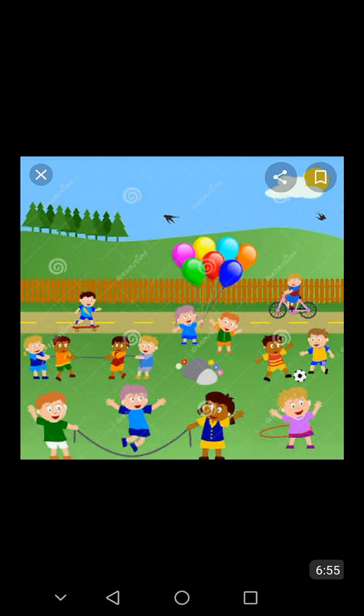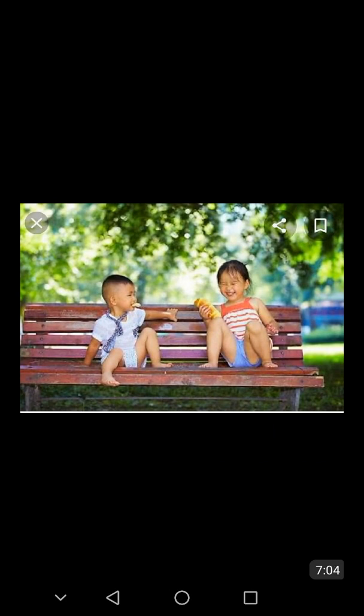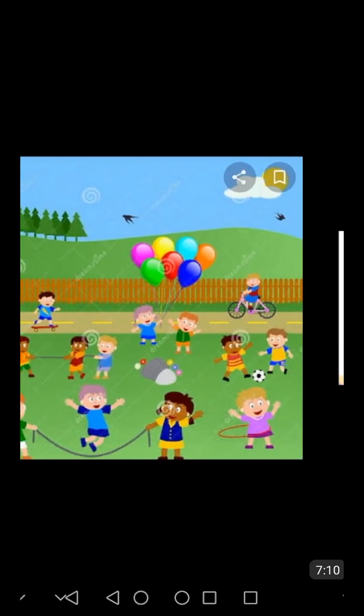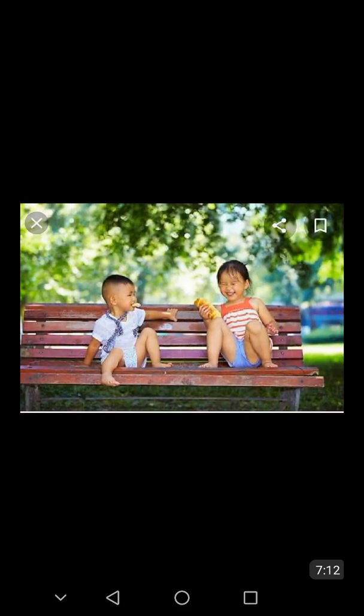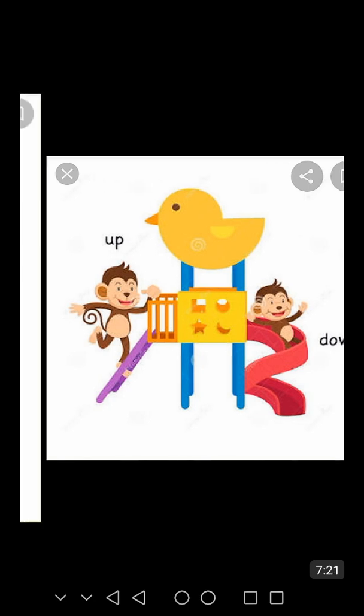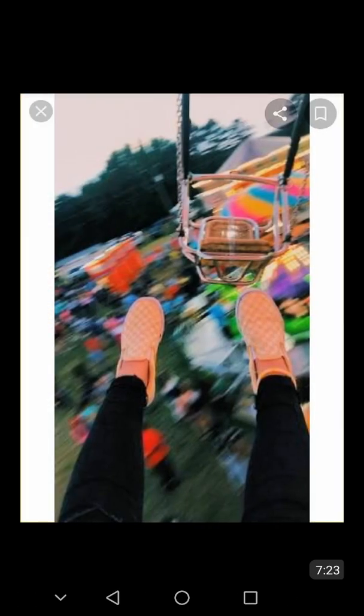Let's play in the park, park, park. Let us sit in the seat, seat, seat. Up and down in a beat, beat, beat. Do you want to have a joyful ride?